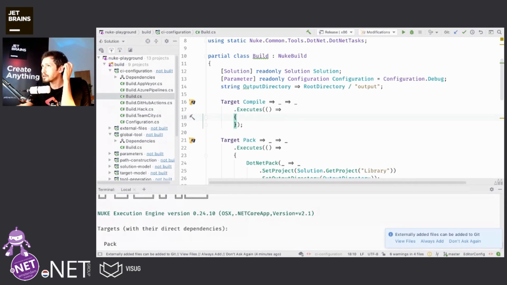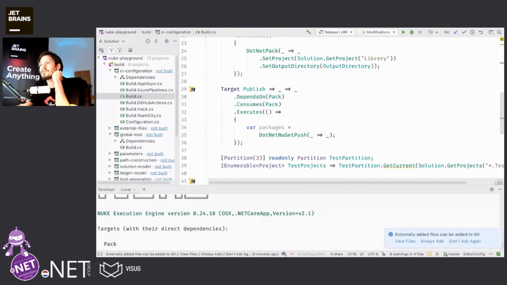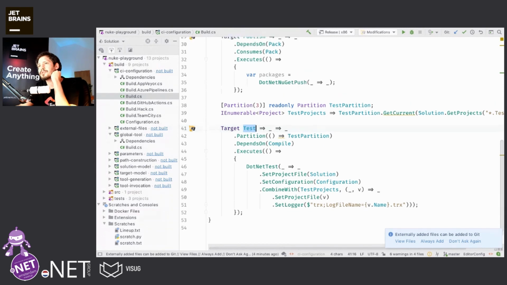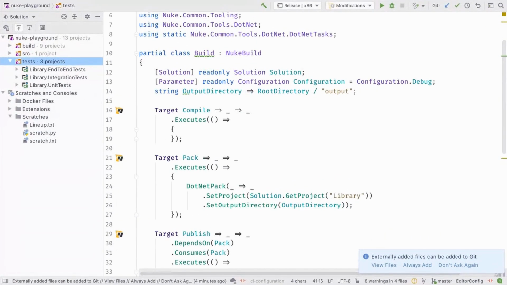again, we have this build definition here. We have a compile target, pack, but we also have a test target. But as you remember, here we have 3 different test projects, and it would be great to execute them in parallel, right? So I'm not sure what I tell you first.